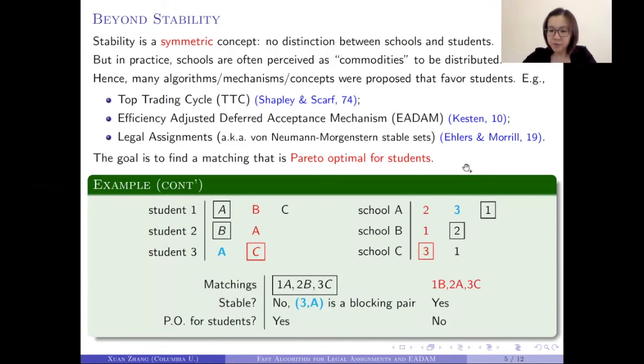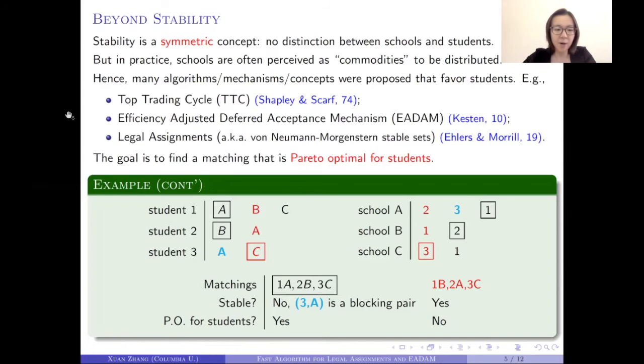If you go back to the previous example, let's consider these 2 matchings again. As it turns out, the matching that is not stable is actually Pareto optimal for the students, which means if you want to improve for one of the students, you have to hurt someone else. On the other hand, the matching that is stable is actually not Pareto optimal for the students. In fact, you can swap the partners of student 1 and student 2, and that will end up giving you the matching in the box.